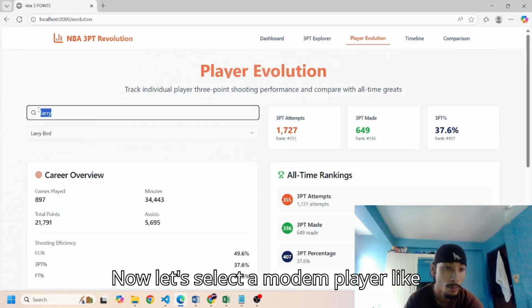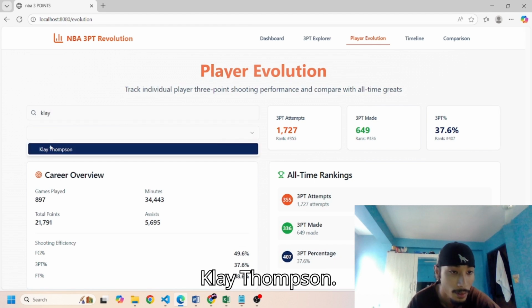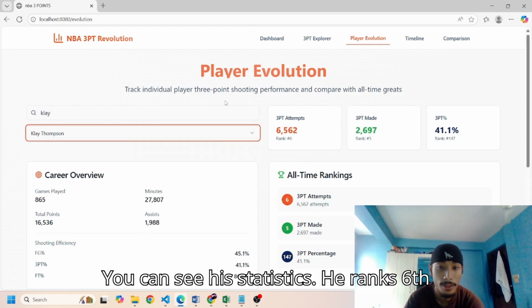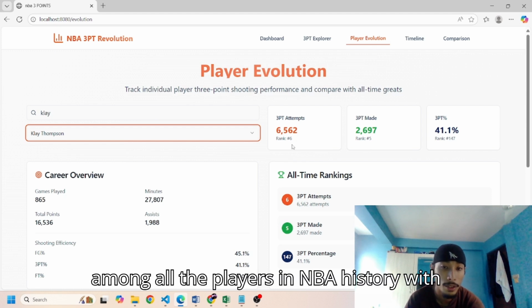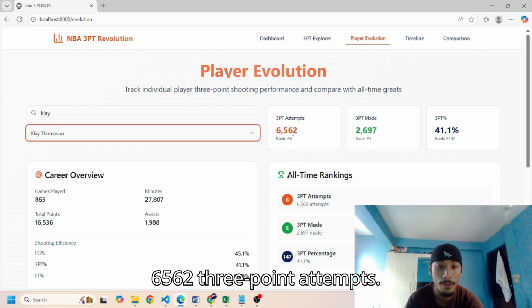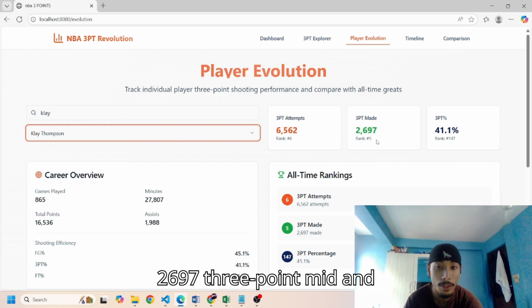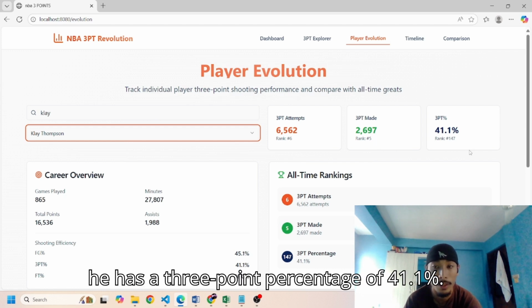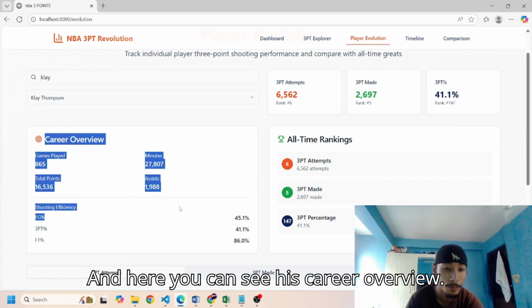Now let's select a modern player like Klay Thompson. You can see his statistics. He ranks 6th among all the players in NBA history with 6,562 three-point attempts. He ranks 5th with 2,697 three-point made, and he has a three-point percentage of 41.1%. And here we can see his career overview.